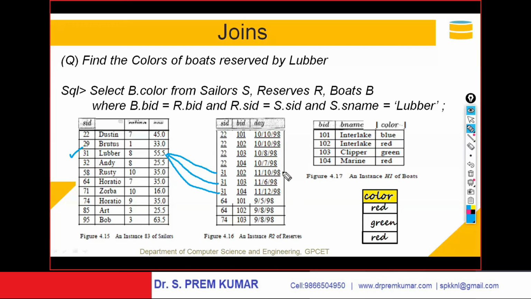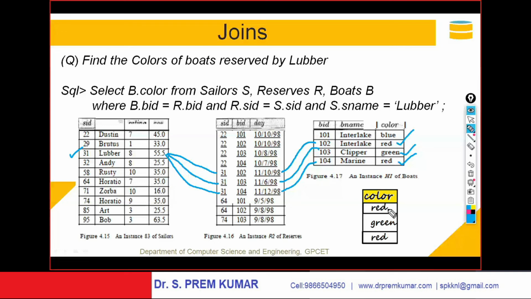Now you match this 102 with 102, 103 with 103, and 104 with 104. You match it and pick up the colors. The colors are red, green, and red. The colors of the boats which are reserved by Lubber are red, green, and red. This will be the output.